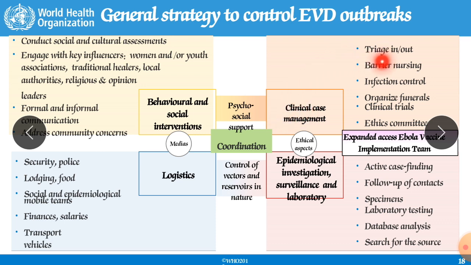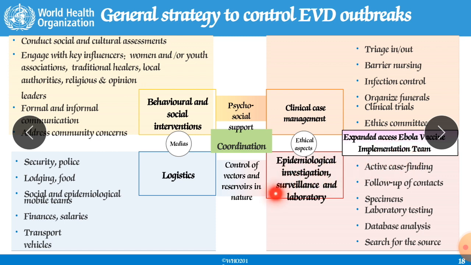In that, triage in and out. Barrier nursing: if any barrier is there in nursing, you should try to decrease that barrier. Infection control: how we can protect ourselves and our medical team, to avoid them from infections. Organize funerals and clinical trials. Ethical committee. By this we can do the clinical case management. And ethical aspects, expanding access to Ebola vaccines, implementation team. Lots of research workers were doing their functions in the development of these Ebola virus vaccines.